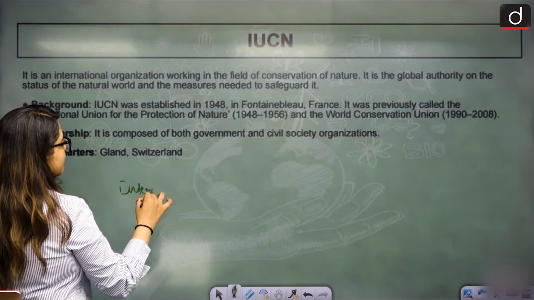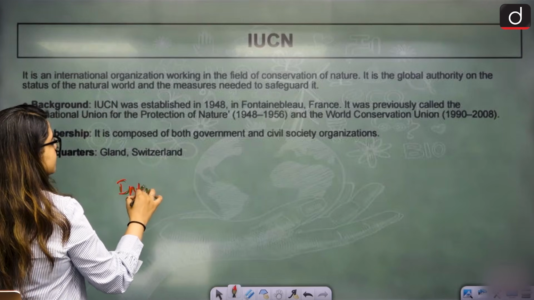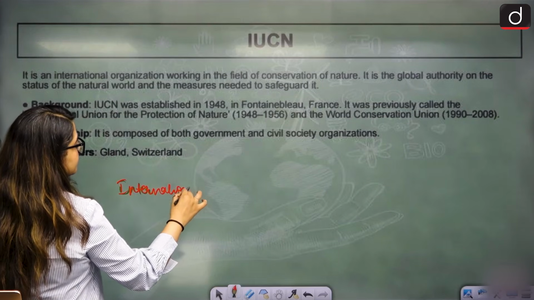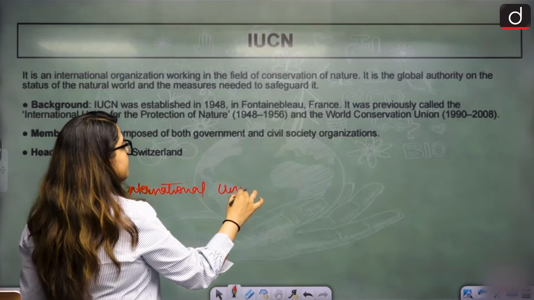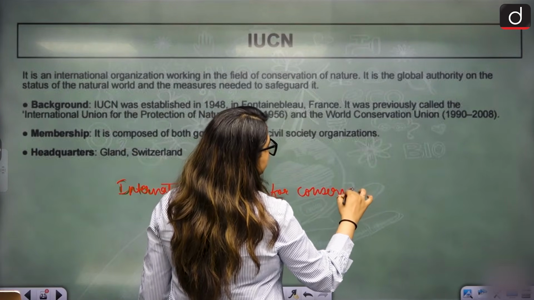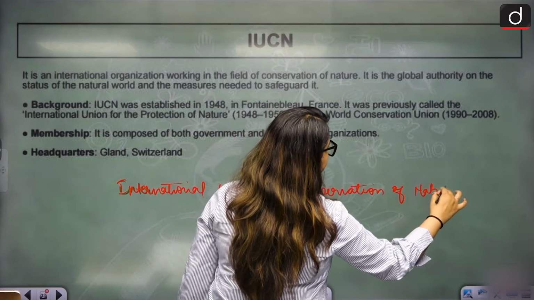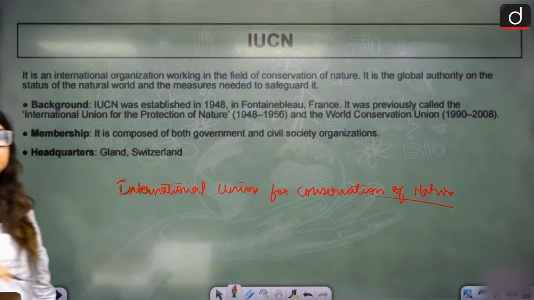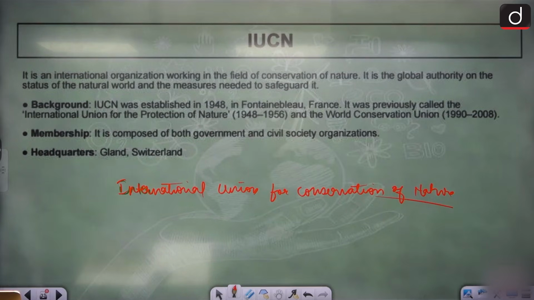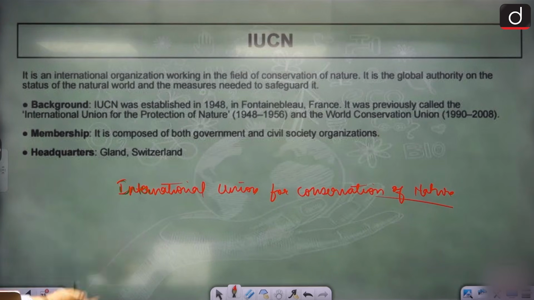What is it? International Union for Conservation of Nature. Exactly. That is IUCN for you. A global authority listing the threatened species, red list, green list. That is what they call out, right?